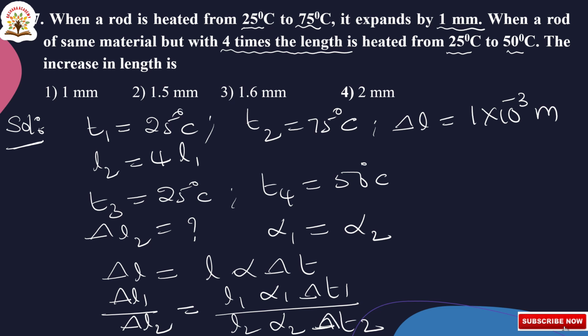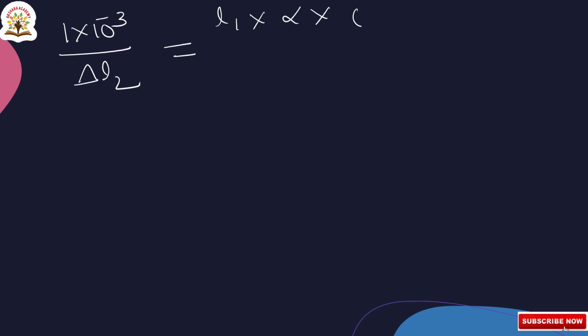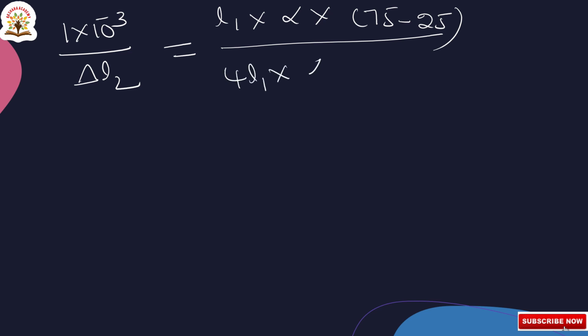Next we are substituting the values. Delta L1 they given as 1 into 10 to the power of minus 3 by delta L2, we have to calculate, that is equal to L1 into alpha into delta T1, nothing but 75 minus 25, by, and next it becomes 4L1 into alpha into 50 minus 25.